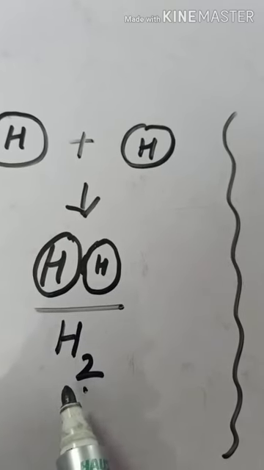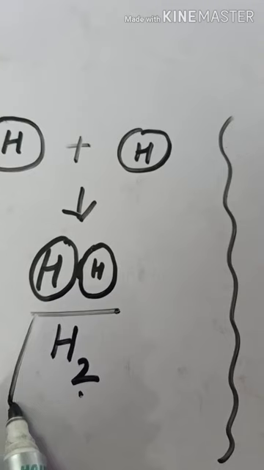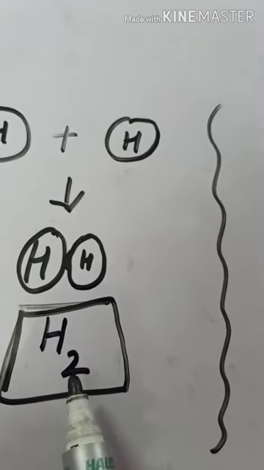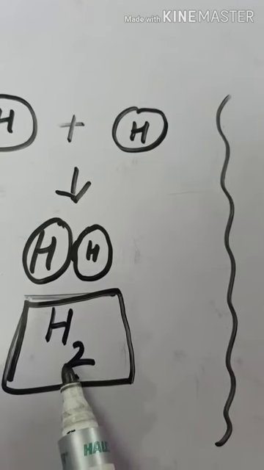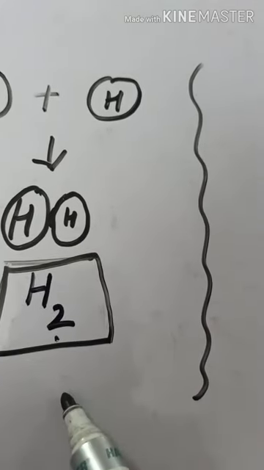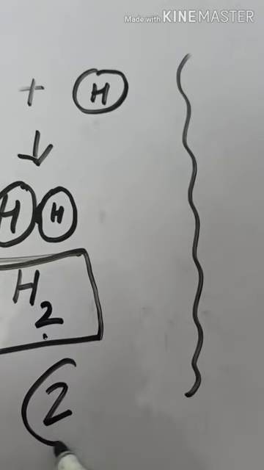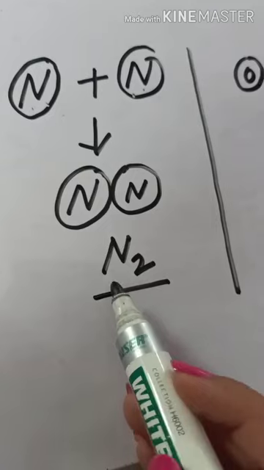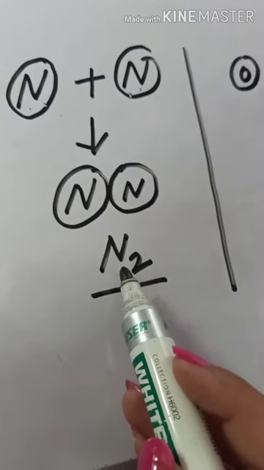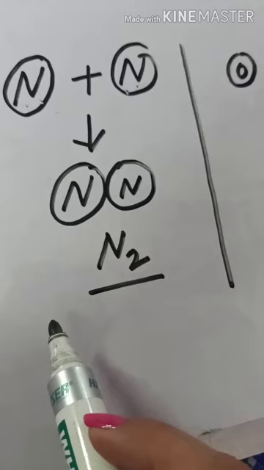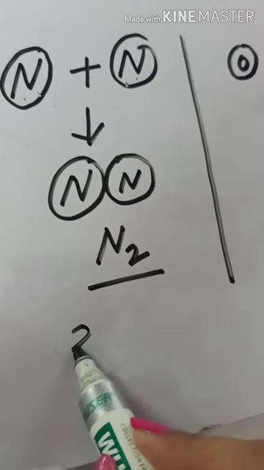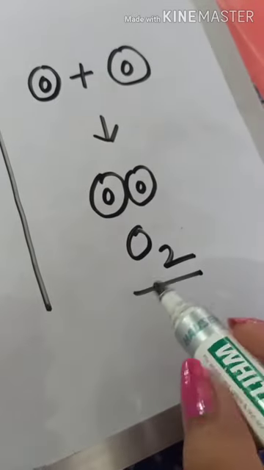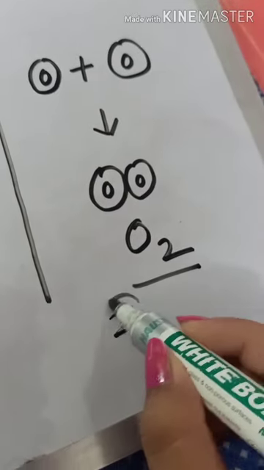Because the formula of the hydrogen molecule is H2, this formula represents that the number of atoms of hydrogen in a hydrogen molecule is 2. In the same way, the molecular formula of nitrogen is N2, which represents that the number of atoms in a nitrogen molecule is 2. In the same way, the number of atoms in an oxygen molecule is 2.